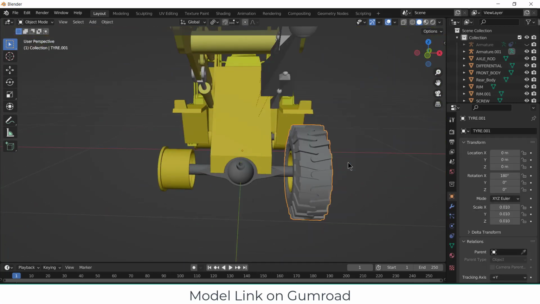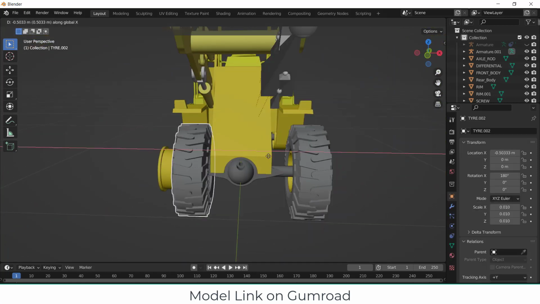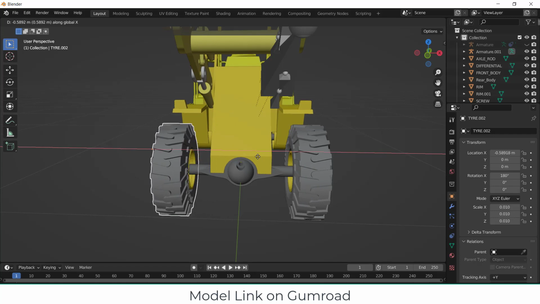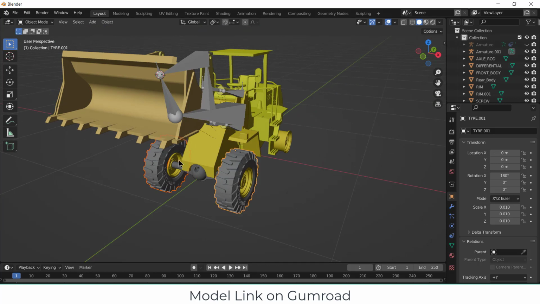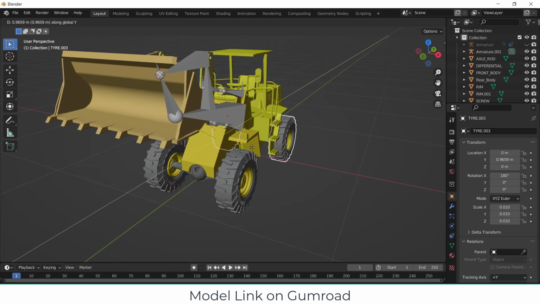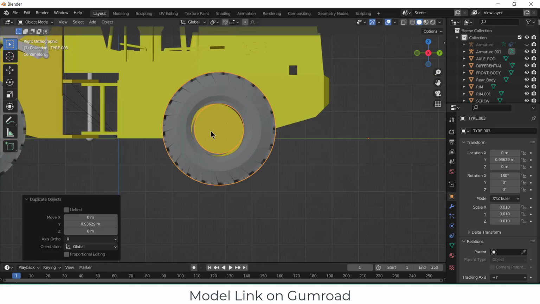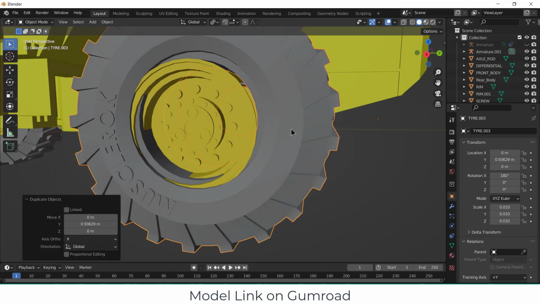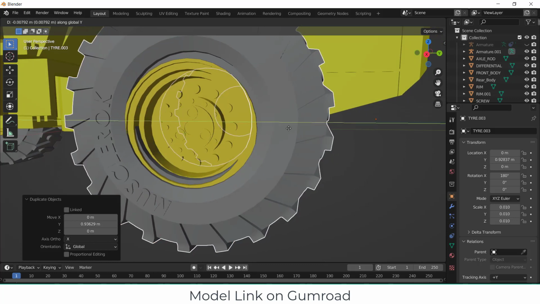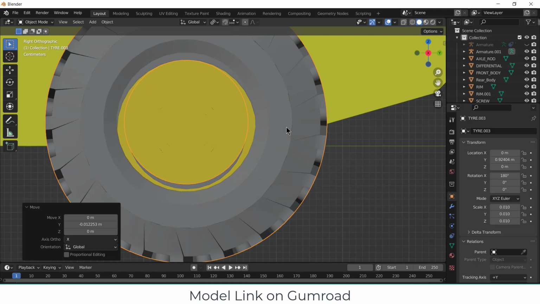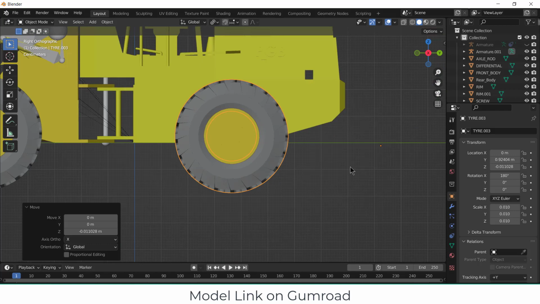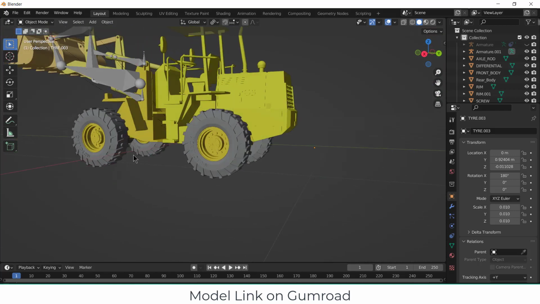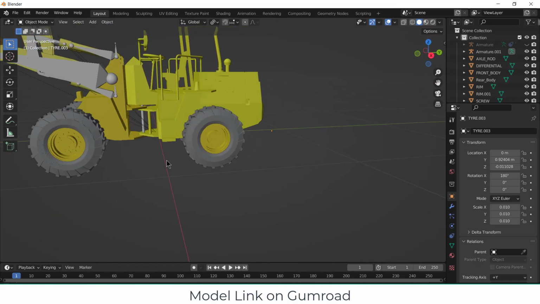And what I can do is select this, Shift D, G, X. Select these two, Shift D, G, Y, press 3, G, Y, G, Z. Looks fine to me.